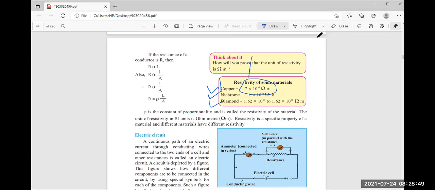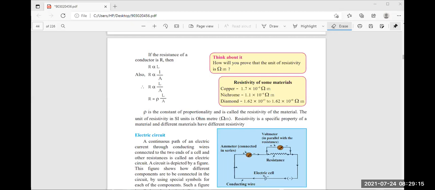Now in front of you it's very easy to identify which metal has less resistivity. Copper, nichrome or diamond? Nichrome. Okay. Another student, give your feedback. Akshara, can you tell?